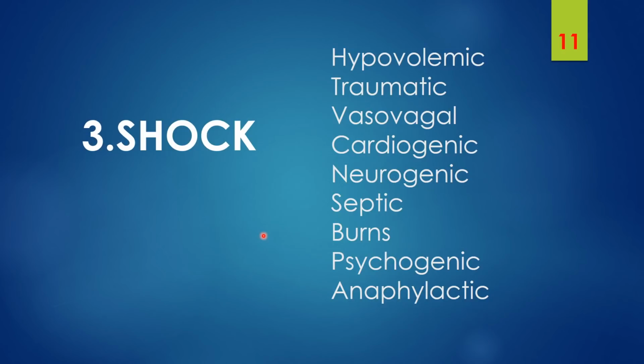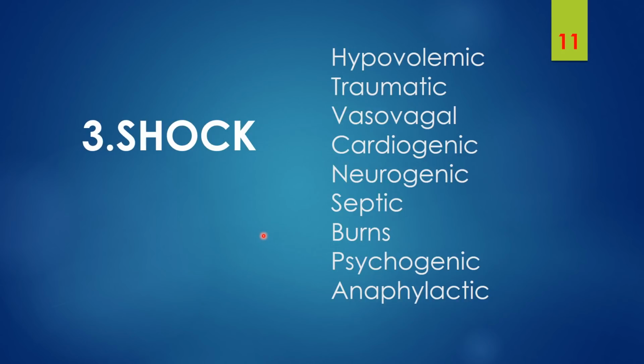Coming to point number 3, and it is about shock. And here these are the listed types of shock: hypovolemic, traumatic, vasovagal, cardiogenic, neurogenic, septic, burns, psychogenic, and anaphylactic shocks. And out of all listed, hypovolemic shocks and traumatic shocks are more common in routine practice, and others like neurogenic shock and even anaphylactic shocks can go undetected even after a complete autopsy, or can present only with minimal findings, and it can lead to an obscure autopsy also.